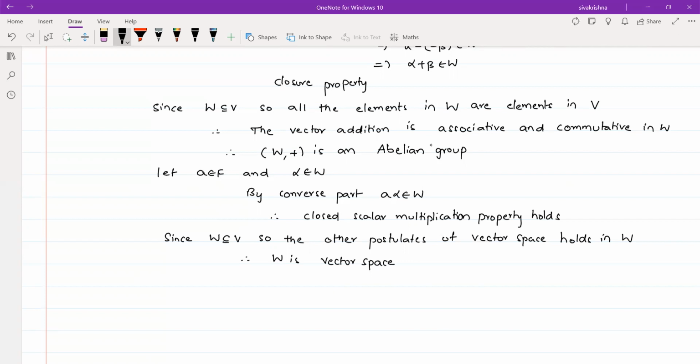Already it was given that W is a subset. So by combining these two statements, we can write, therefore, W is a subspace of V over F, and hence the theorem.